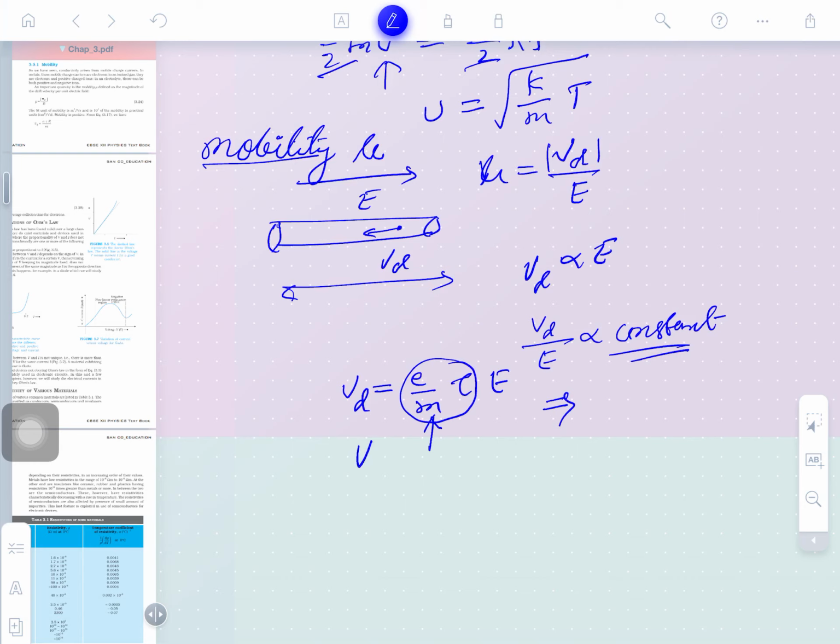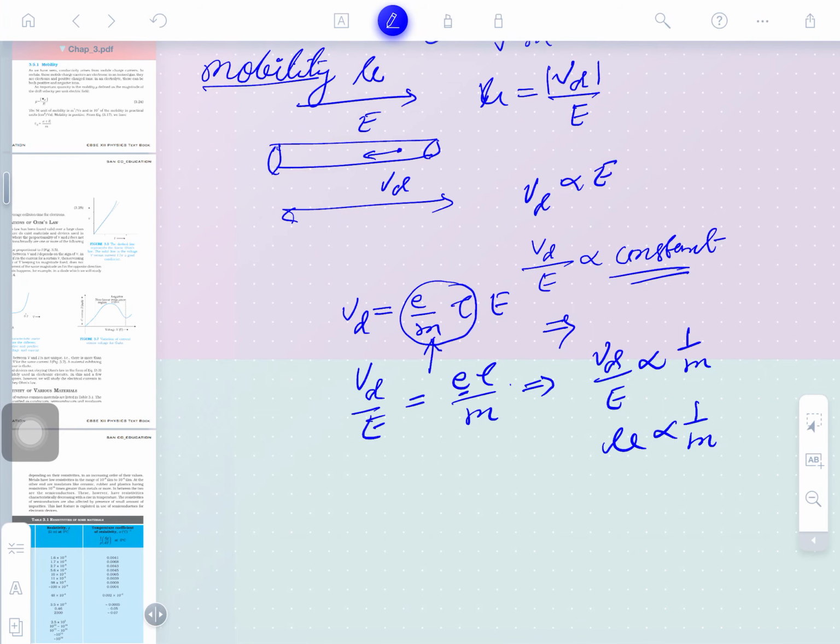So we can understand here that mobility is Vd divided by E, which is also equal to e tau divided by m. The charge can be the same, so Vd divided by E is proportional to 1 by m.